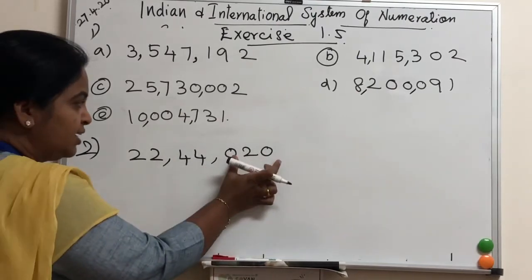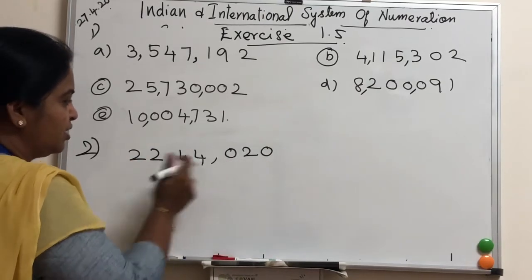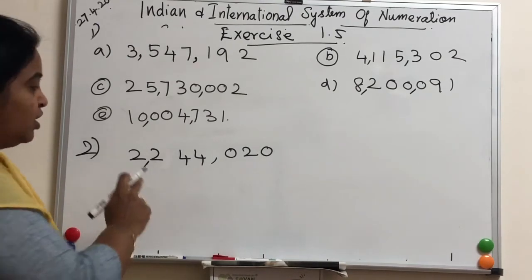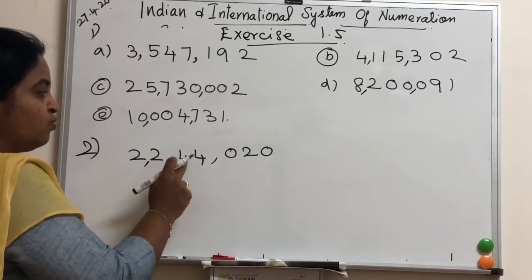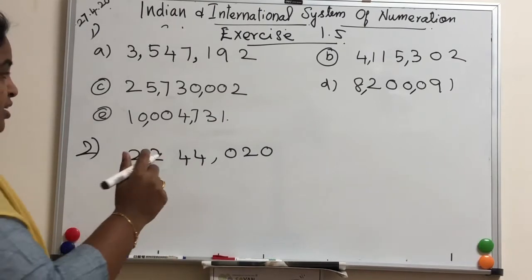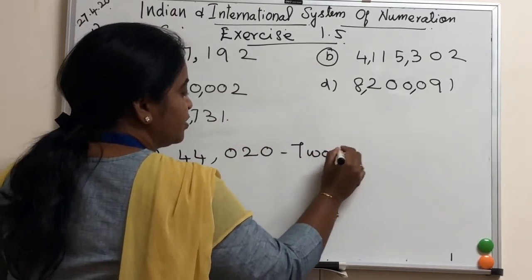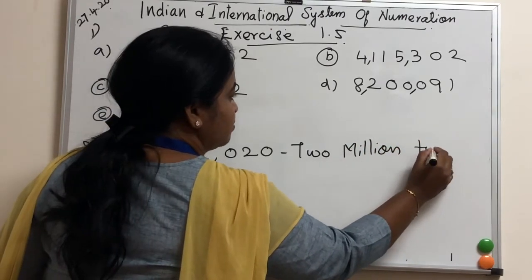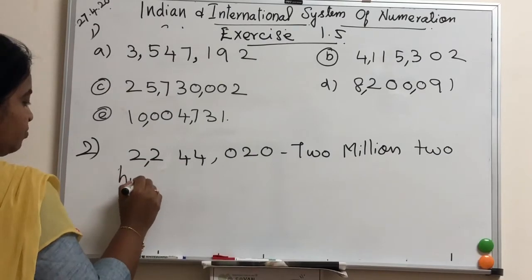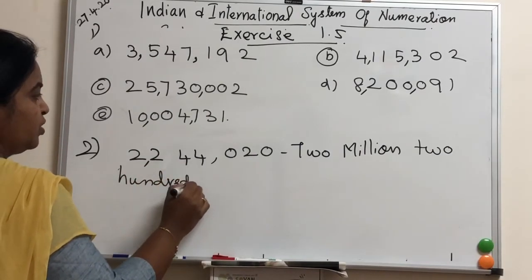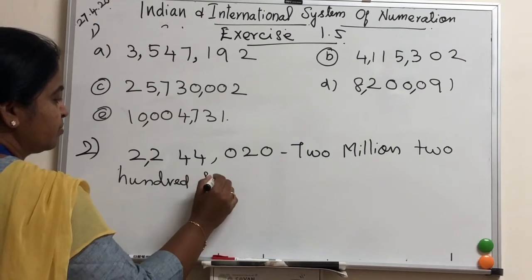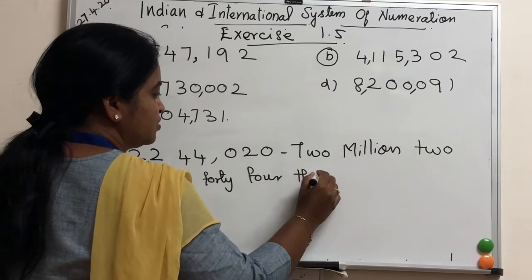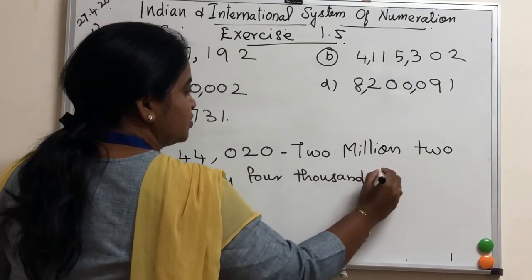What we have to do? 3, remove this comma, 3, 3. So this one is 2. How you have to write? 2,244,020. How will you write? 2,244,020.